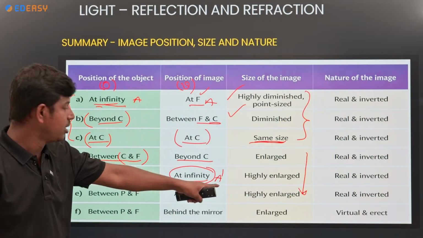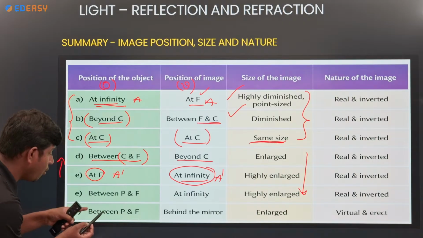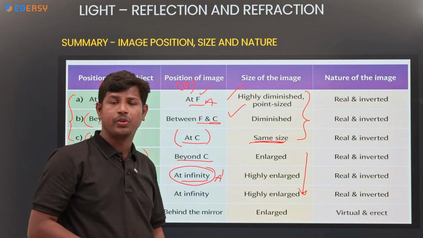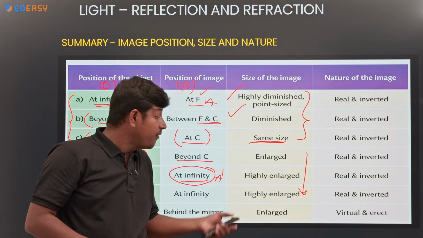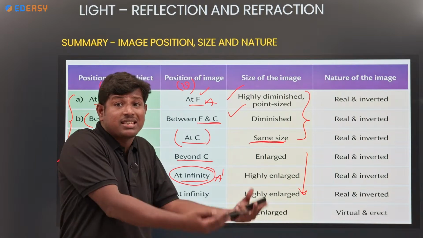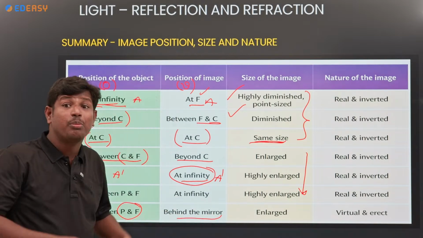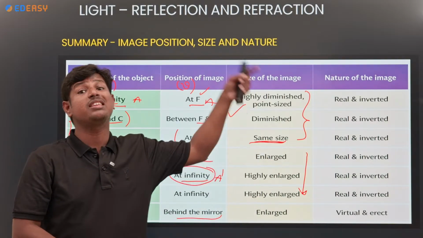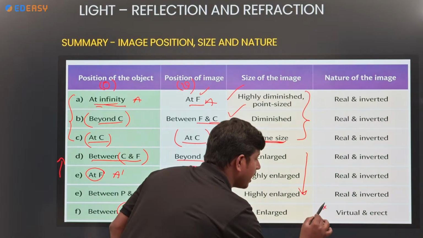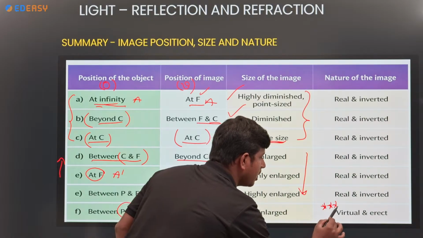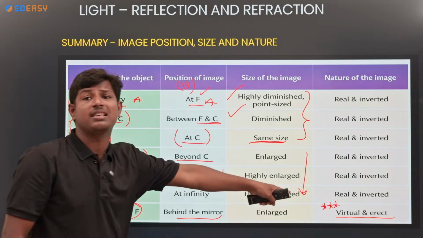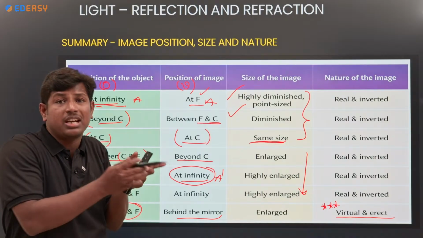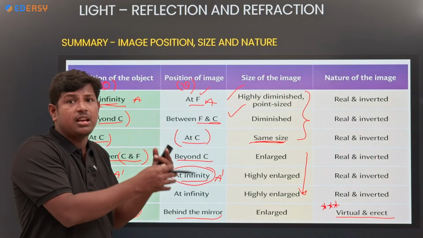And see, only in the case of P and F, where will the image be? Behind the screen, right? What is the size of the image? Enlarged. And what is the nature of the image? Virtual and erect. Remember the point, very important: in which cases does a concave mirror give a virtual and erect image? The answer is, if the object takes place between P and F, the nature of the image is virtual.